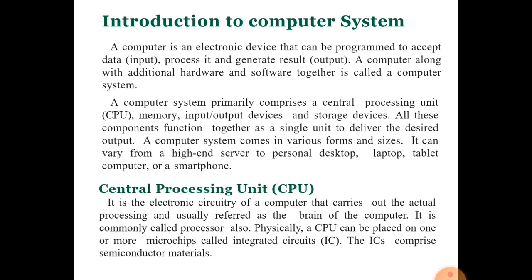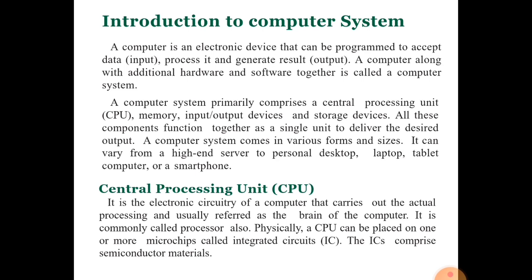Now we are going to learn the main component of the computer, the CPU, the central processing unit. The central processing unit works in between the input device and the output device. The central processing unit is always known as the brain of the computer. Just like a human has a brain that controls the overall body, the CPU is the brain of the computer.